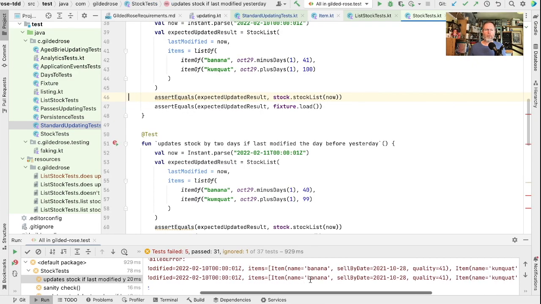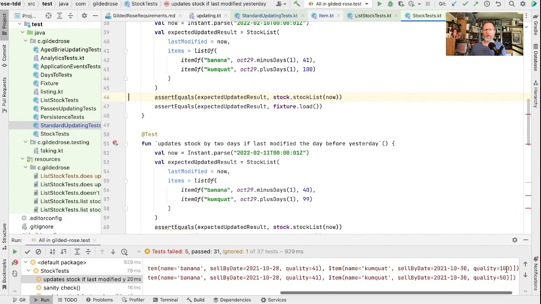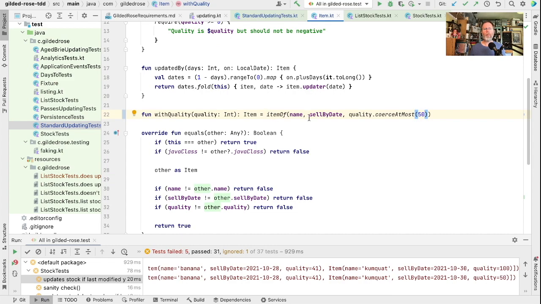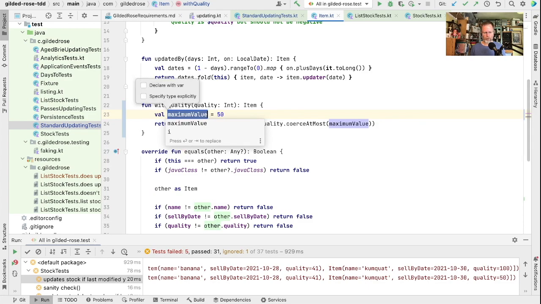Here you'll see we've got some items whose quality started as 100 and we've now dropped them to 50. Now, that's actually against the requirement that says items can be taken into stock with greater than 50 quality and then degrade gradually. So we'd like to fix that. These were 100, they should stay 100. So what does that mean? Let's look in our Item and let's pull this out into a variable so we can think about it. And this is going to be our quality cap.